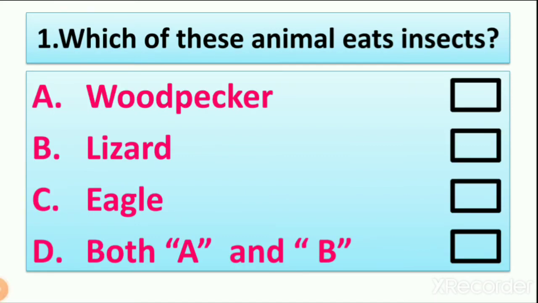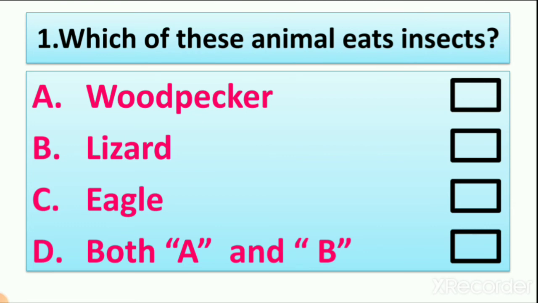So question number 1: which of these animals eats insects? Now we have 4 options. First is woodpecker, second is lizard, third is eagle, and fourth is both A and B. Means option D is answer A and B. So what is the answer?